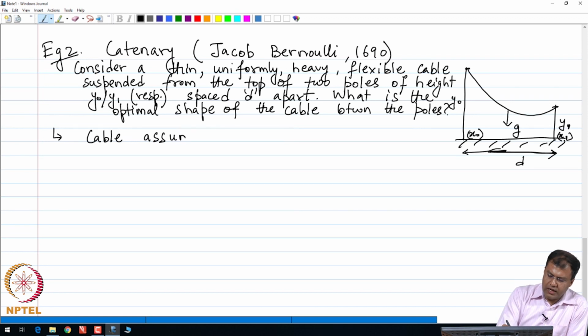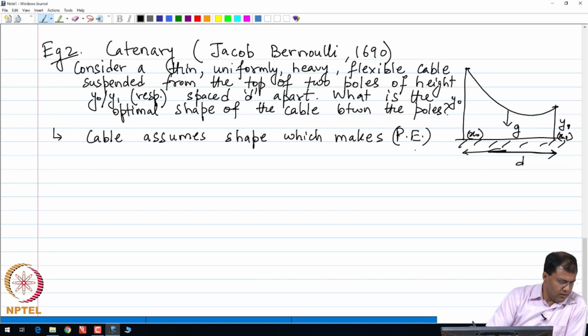So, we see that the cable assumes a specific shape which makes the potential energy, which I denote by P e, the minimum, right. So, that is the governing factor of the shape of this cable.